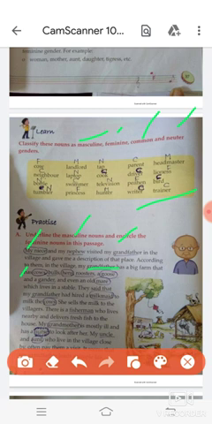Rooster is masculine gender, we will underline it. Goose is feminine gender, we will circle. Gander is masculine gender, we will underline it. Mare is feminine gender, we will circle. Now next sentence, they said that my grandfather had hired a milkmaid to milk the cows. Grandfather is masculine gender, milkmaid is feminine gender, we will circle it. Cows is feminine gender, we will circle it.